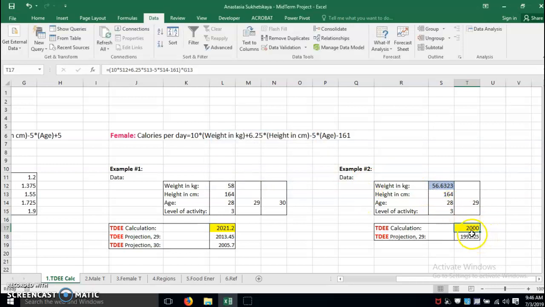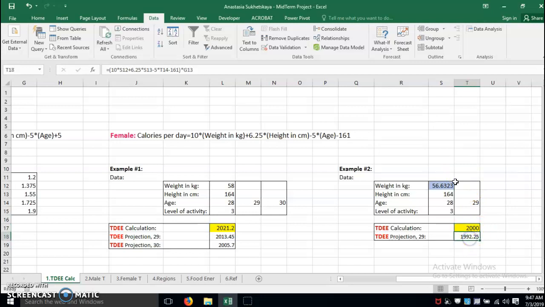Oh, so if I decrease my calories to 2000 calories, in some period of time I will weigh 56.63 kilograms. The only thing is that I'm not sure when, because this formula does not give you a time frame. But I assume it's maybe within a couple of months, because usually if we decrease the amount of calories by 500, the person loses 1 pound per week. But this is only 21 calories, so I believe it will take some time.